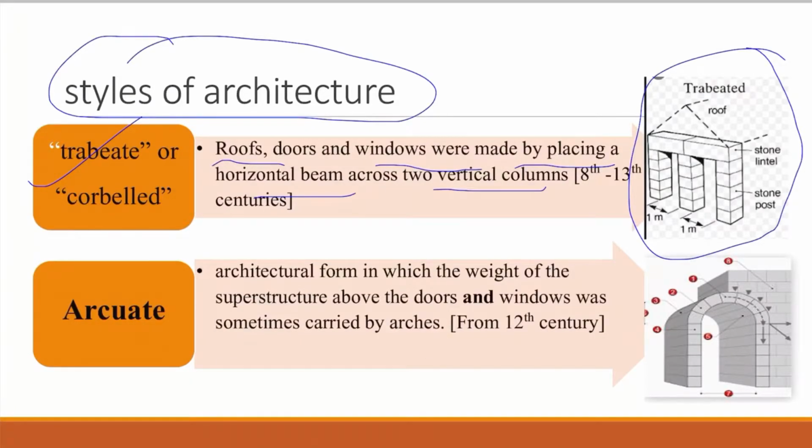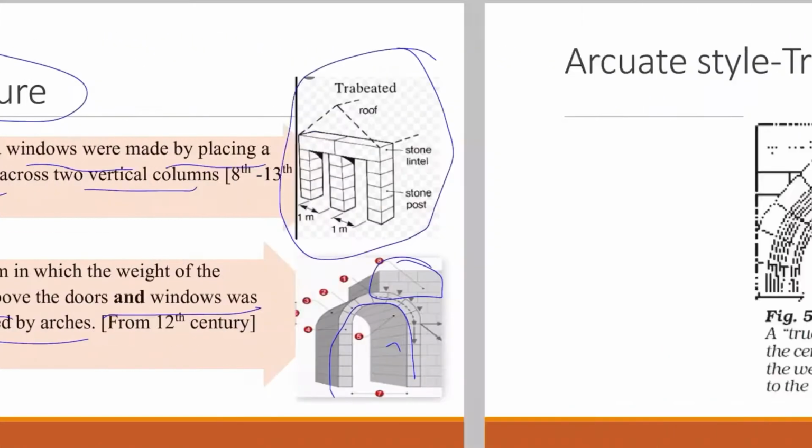Another style of architecture that emerged around this period was the arcuate style. In this, the weight of the superstructure above the doors and windows was carried by arches. What is an arch? In this figure you see an arch, and the load of the structure above the doors and windows is carried by this arch. How it is possible, we will see in the next slide.